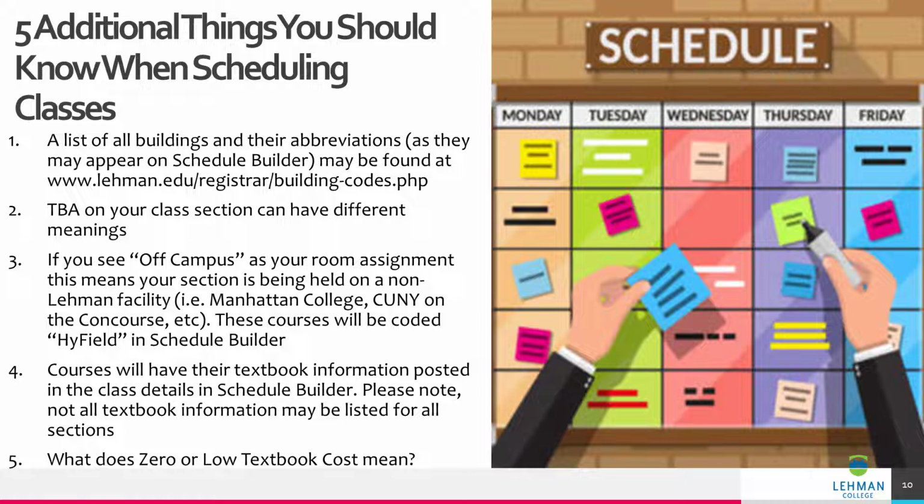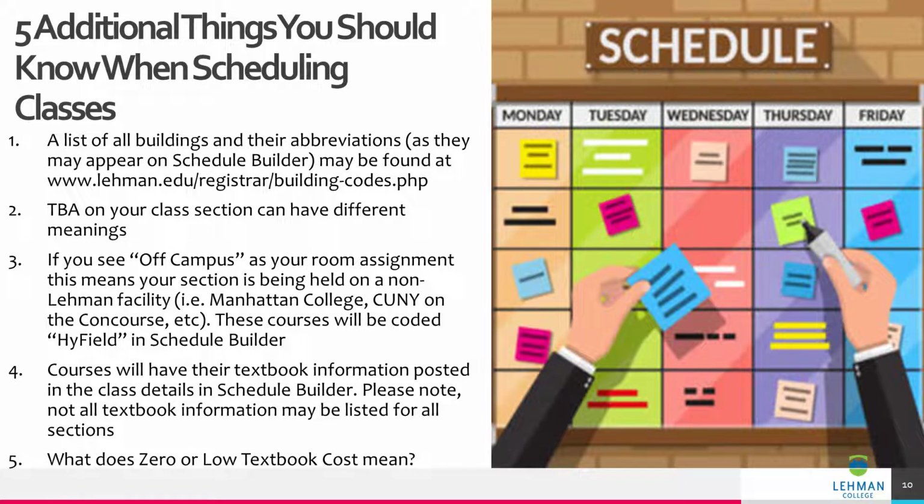If you see off-campus as your room assignment, this means your section is being held on a non-Lehman facility. Some examples might include Manhattan College or CUNY on the Concourse. These courses will be coded high flex in Schedule Builder. Courses will have their textbook information posted in the class details in Schedule Builder. Please note, not all textbook information may be listed for all sections.